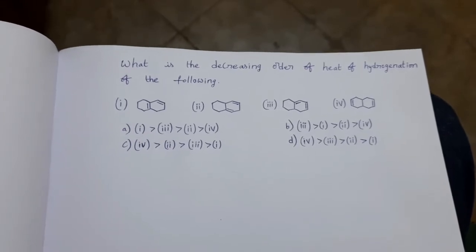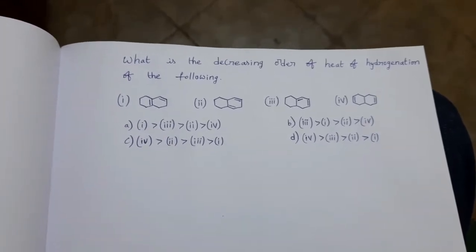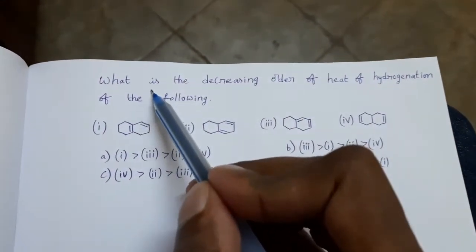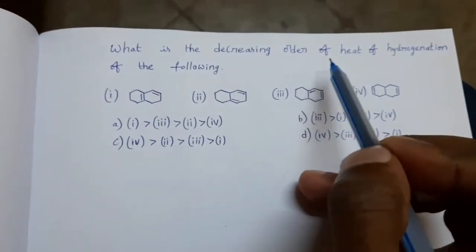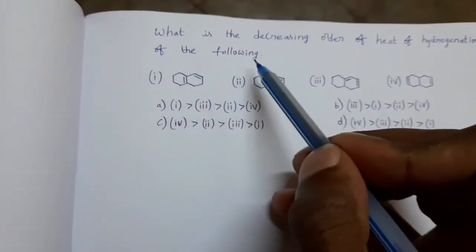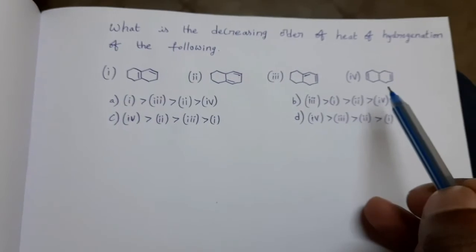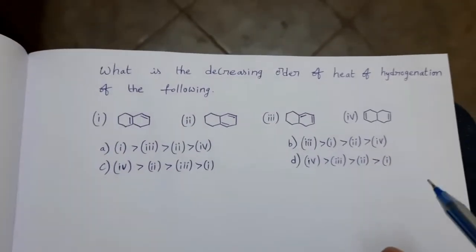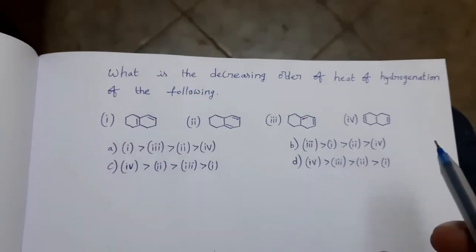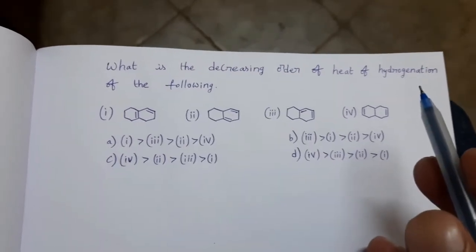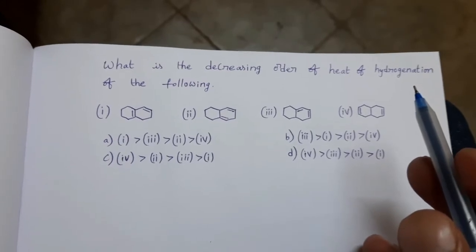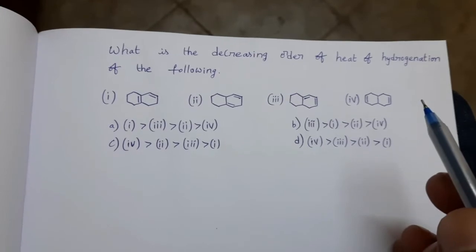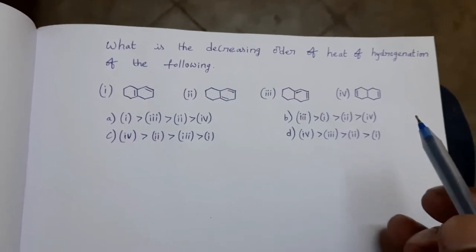Today we are going to learn a simple and small topic, that is heat of hydrogenation. Related to this, see the question: what is the decreasing order of heat of hydrogenation of the following? 4 compounds are given. For these compounds, we should find the heat of hydrogenation order. So before going to that, what is heat of hydrogenation and how does it influence the stability, all these things we will learn.